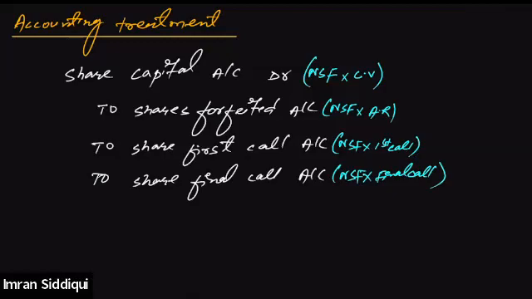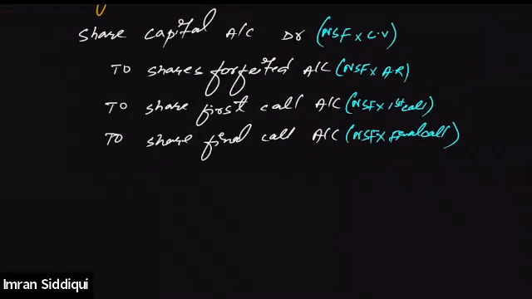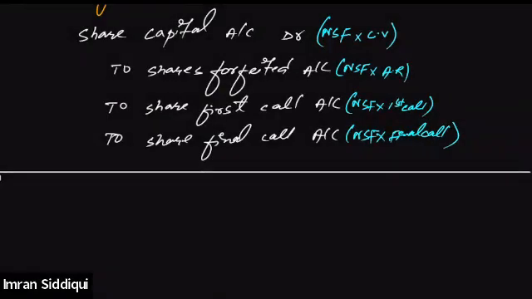Now you can also do one more thing. Instead of writing the name of those installments for which the payment is not yet received by the company, instead of writing to share first call account to share final call account, you can replace this by just writing it as to calls in arrears account. Let me show that. Instead of passing this journal entry, we can simply pass this entry as well. This is the alternate entry which we will be using while solving the question. So this is more important than the previous one.